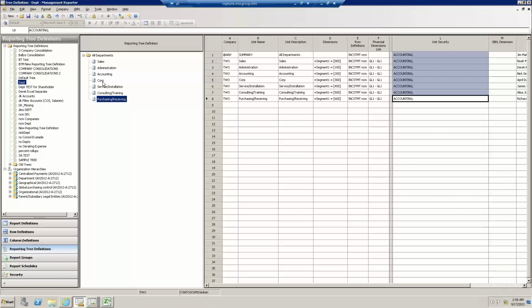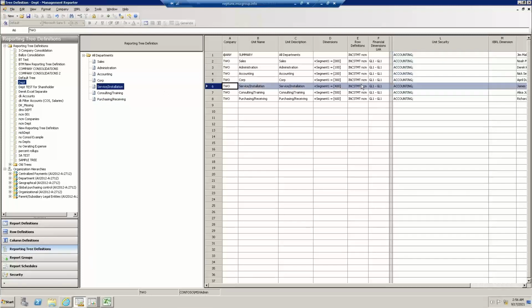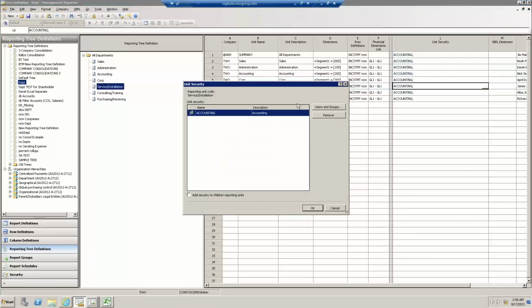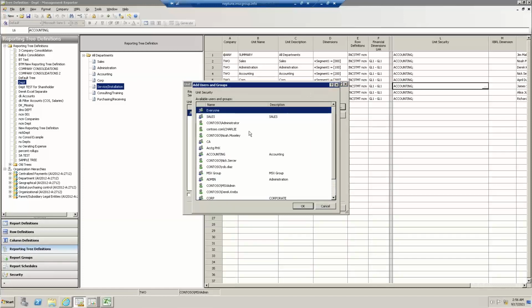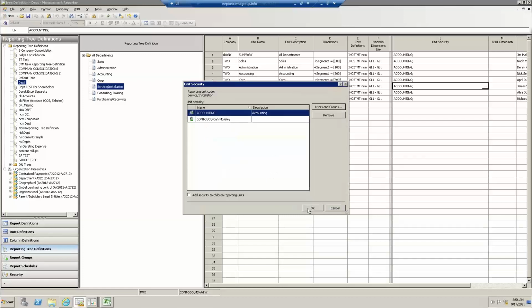Or second example, how about we have someone in the service department? I'm maybe more granularly double clicking that users and groups button here in the top right. And how about Noah is the manager of that area?